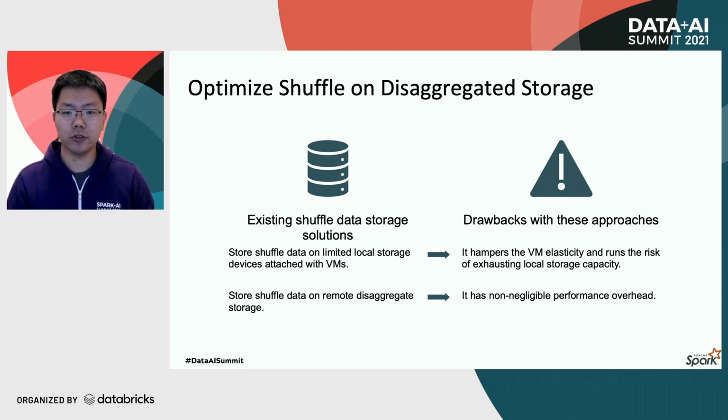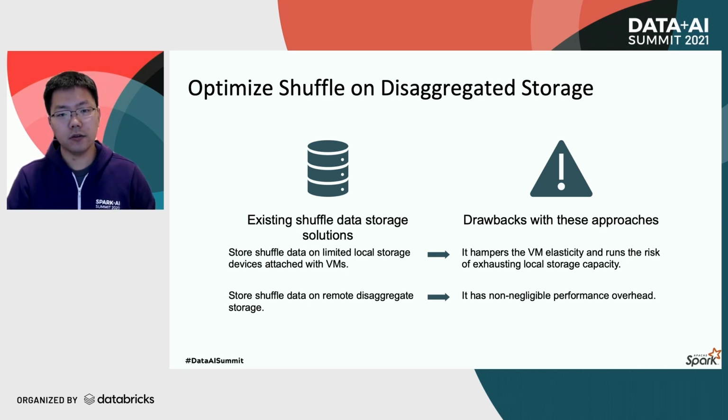The alternative approach is to just store the shuffle data in remote disaggregated storage in order to decouple the compute instances from shuffle storage altogether. This, however, also has a non-negligible performance overhead, since all reads and writes of the shuffle data now need to go through this remote storage.